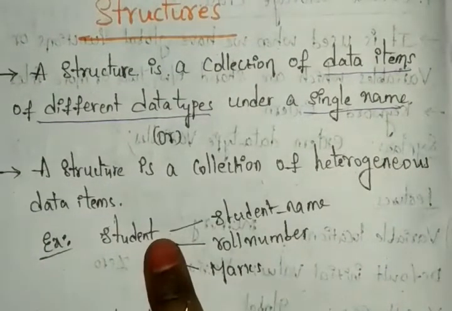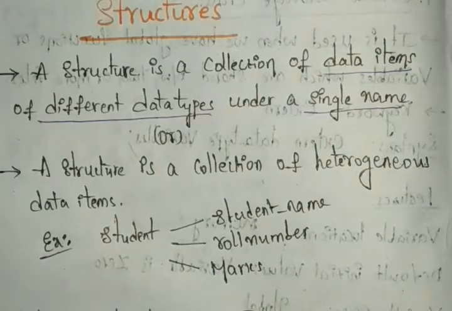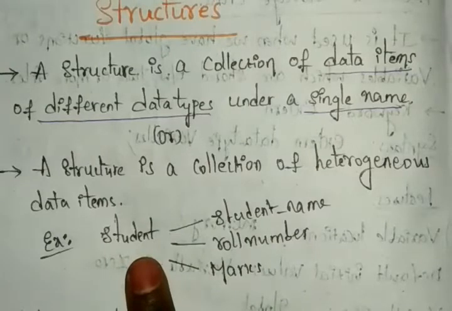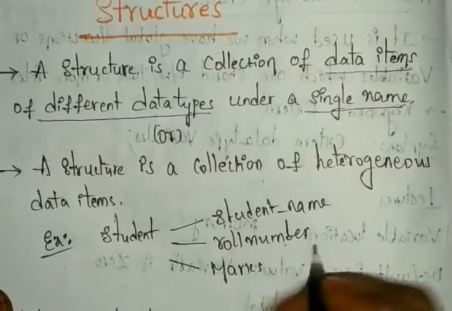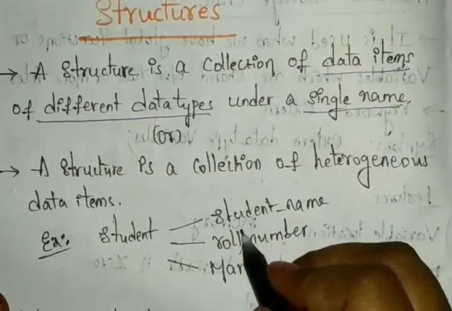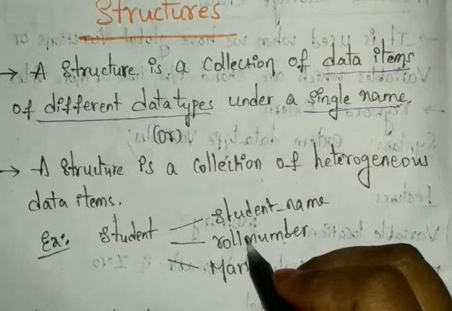So you can say the student is the one data item, and this data item can take different data types. How can we identify? The student name will always have characters, so here we can take the character data type.